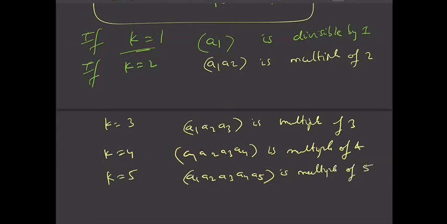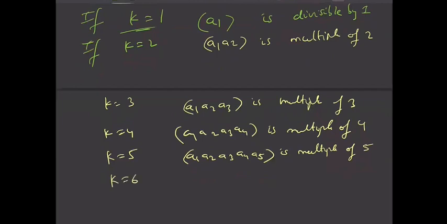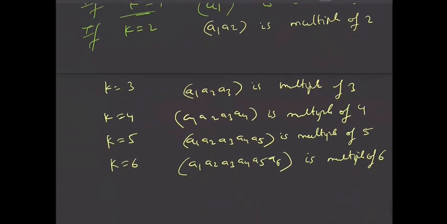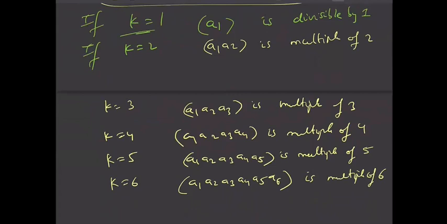So you keep noting all the solutions, right? You note down all the problems and once again you try without seeing on your own. If K equal to 6, this means A1, A2, A3, A4, A5, A6 is a multiple of 6. This is the meaning of this sentence, that A1, A2, so on AK is divisible by K for 1 less than or equal to K less than or equal to 6. So that sentence I have decoded here. If K is 1, then A1 is divisible by 1. If K is 2, A1, A2 is a multiple of 2 and so on. So these are the required conditions to hold.